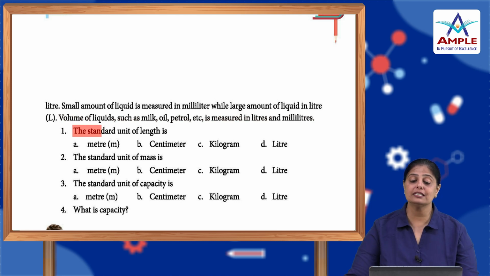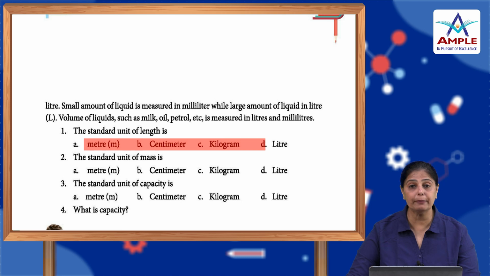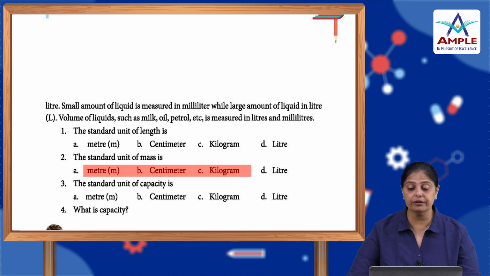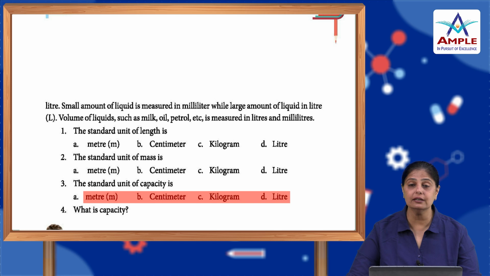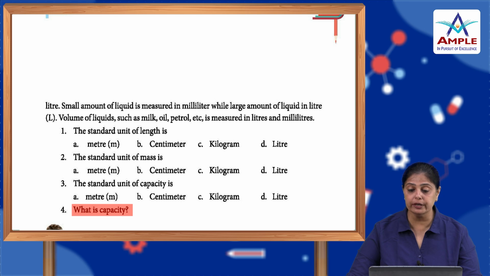Alright. So, the standard unit of length is meter, centimeter, kilogram or liter. It is meter, m. The standard unit of mass is meter, centimeter, kilogram or liter. It is kilogram. The standard unit of capacity is meter, centimeter, kilogram or liter. It is liter. What is capacity? Capacity is the amount of liquid which a vessel can hold.